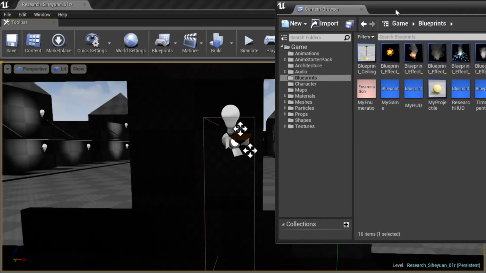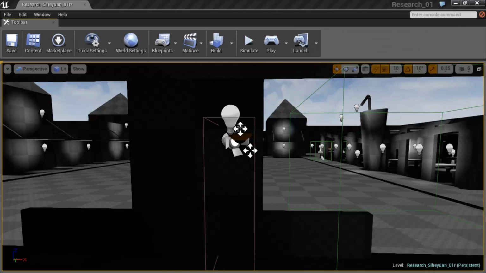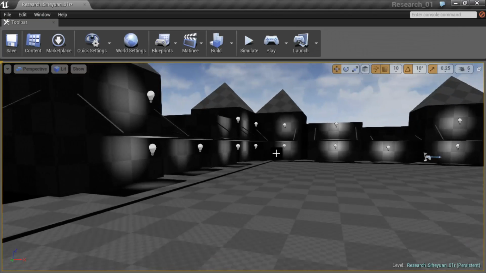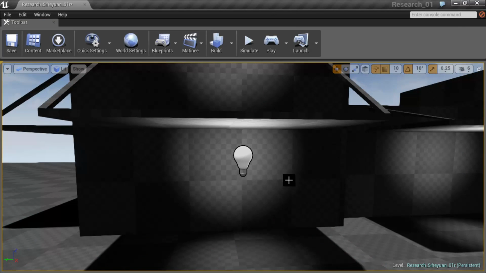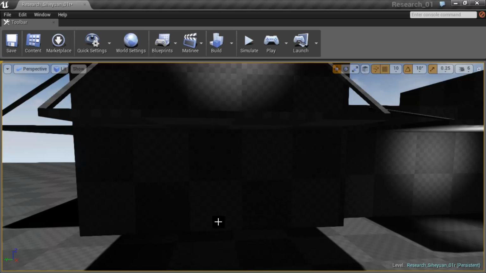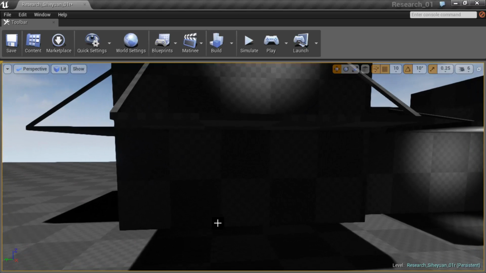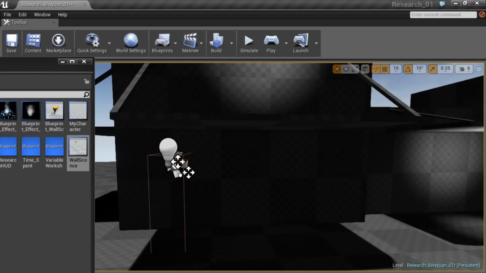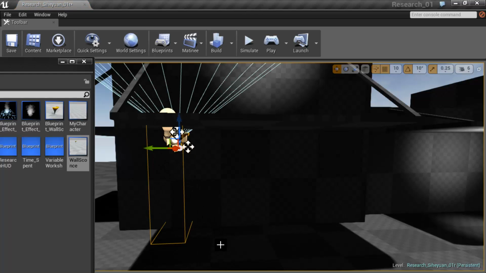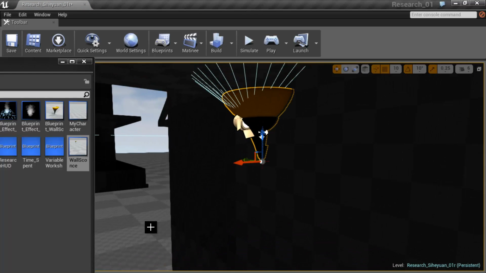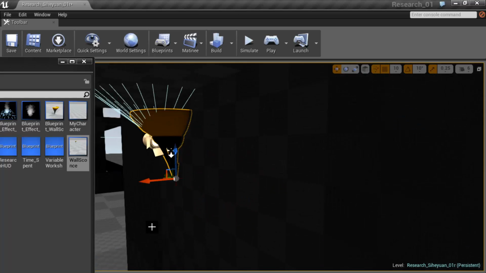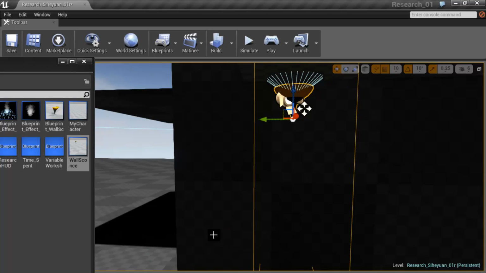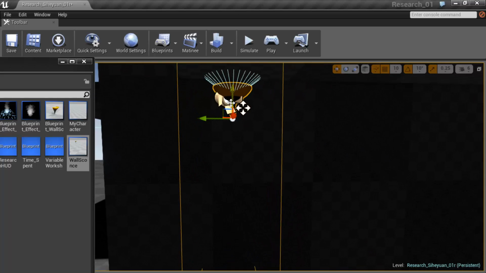Let's find a place to place another light. How about right over here? Let's get rid of this light in front of this first store here. We're going to drag the wall sconce into the world and hit the N button to place it against the wall.